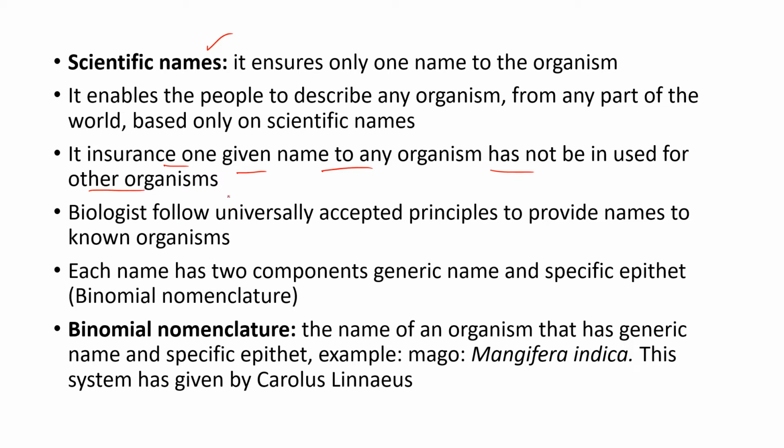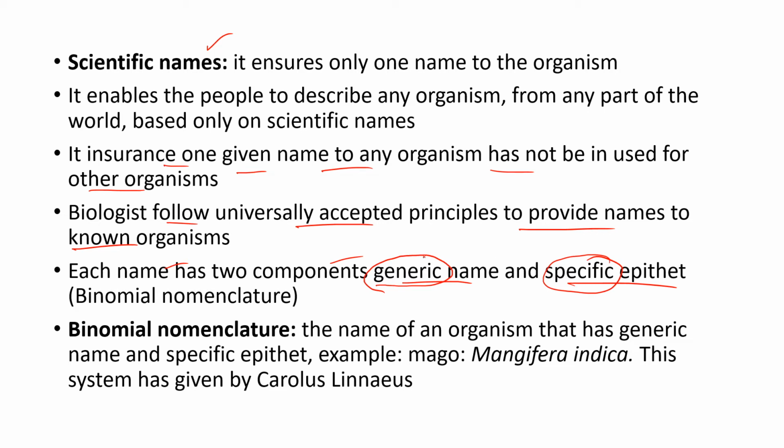So in order to give scientific names, biologists follow universally accepted principles to provide names to the known organisms. If you discover a new plant or new animal, you have to follow these rules. Each name has two components. What are the two components? One is the generic name, and another is the specific name. These are the two components present in a particular organism. So you can call it a generic name and specific epithet.